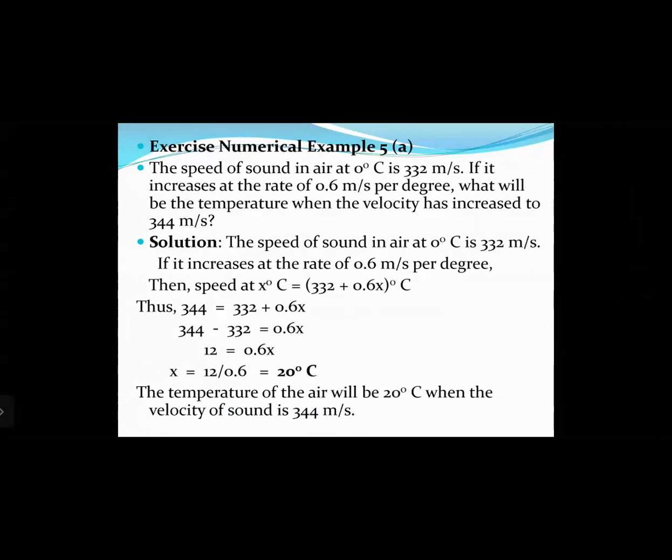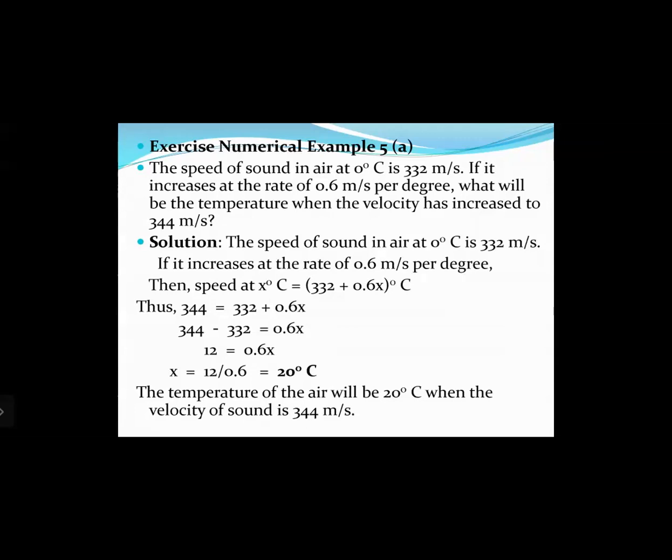Thus, 344 equals 332 plus 0.6x. Now remember, at x degrees Celsius, the speed is 344, and the velocity of sound would have increased by 0.6 times x. That is what we have taken. So 344 equals 332 plus 0.6x.